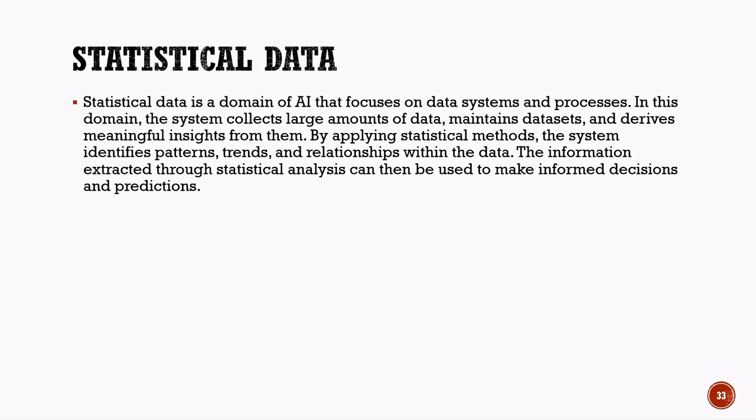For example, statistical data can be used to predict weather conditions, analyze customer behavior, detect disease patterns, or estimate business sales. In a restaurant management system, statistical analysis can help identify peak customer hours and estimate food demand. In healthcare, statistical data can help doctors study disease trends and improve treatment planning. Therefore, the statistical data domain plays an important role in helping AI systems analyze information intelligently and make accurate predictions based on data patterns.